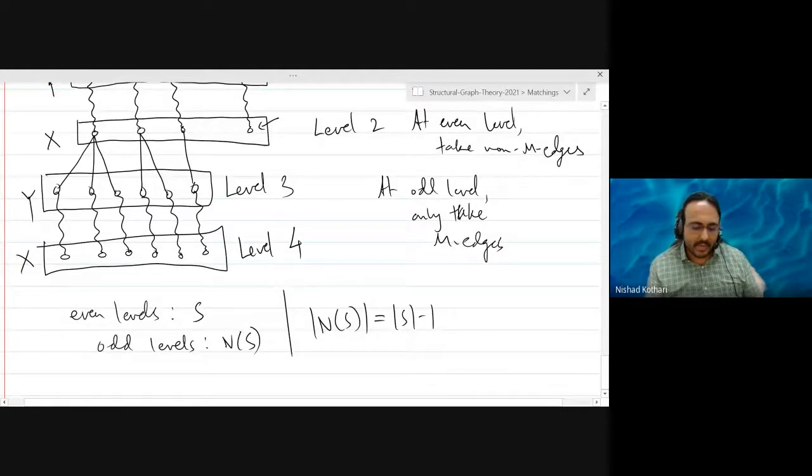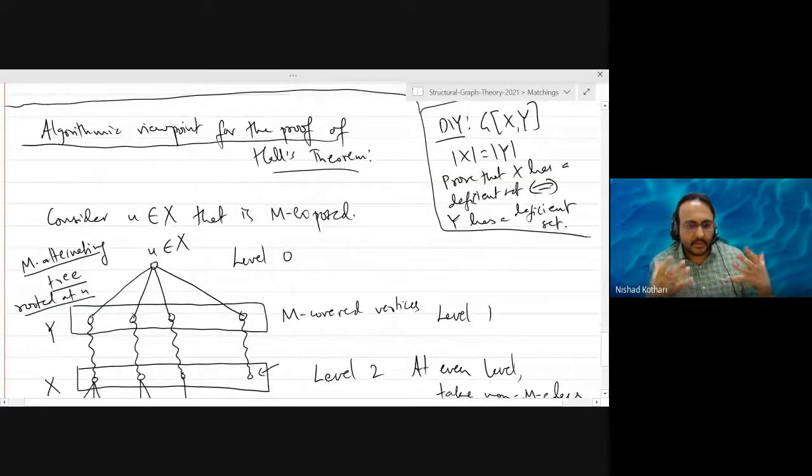So this is an algorithmic way of getting such a set. You build an M-alternating tree rooted at any M-exposed vertex. If you follow the steps in this way, at some point you will not be able to build the tree anymore. And at that point you can prove that the even level vertices are exactly a deficient set. This is just an algorithmic way of thinking about the same proof that we covered.